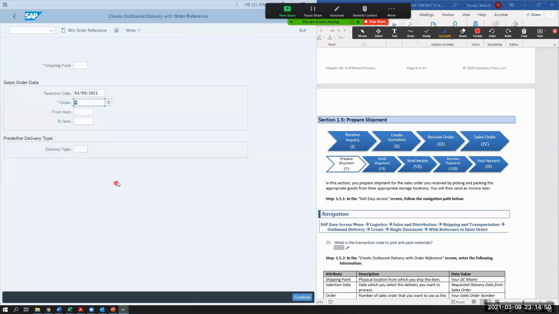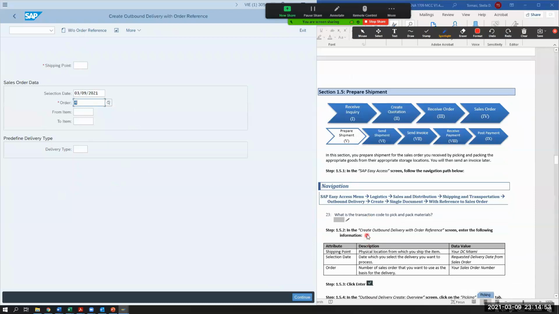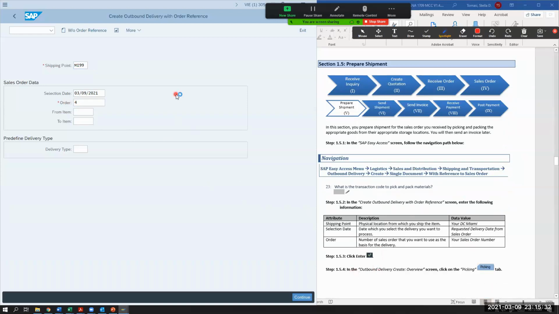So now we're in warehouse. And so warehouse is doing this. So we're in the create outbound delivery with order reference. So we're going to pick because there's a sales order, and we're going to reference that sales order. So in this screen, what's our shipping point? It's going to be Miami, right? 99, because my Miami is where the shipping is going to come from. That are going to be the distribution plant. The selection date is going to be today, right? The requested delivery date from your sales order, which is today. And my sales order number. So my order number was 4. I don't know what your order number was. And then it says click enter. So I'm going to hit enter.